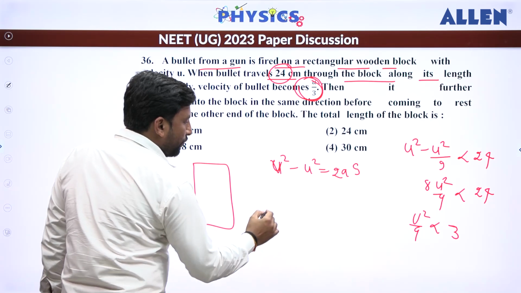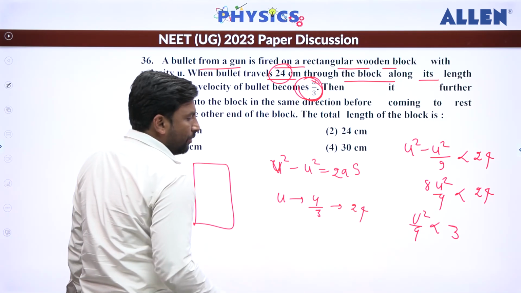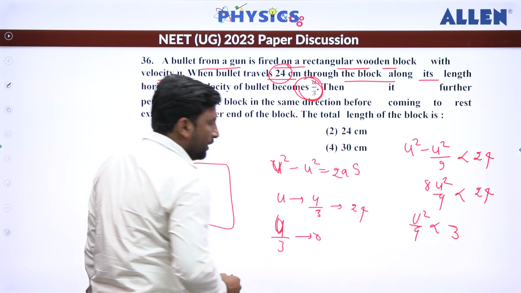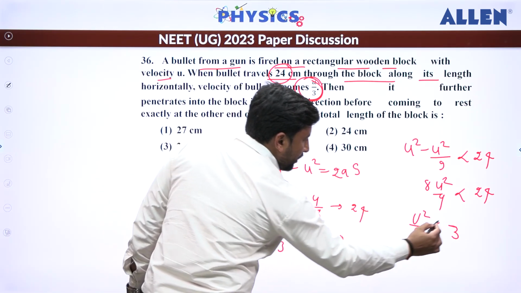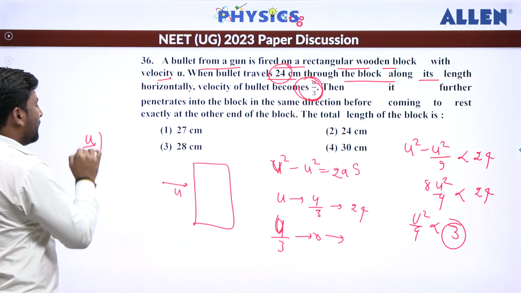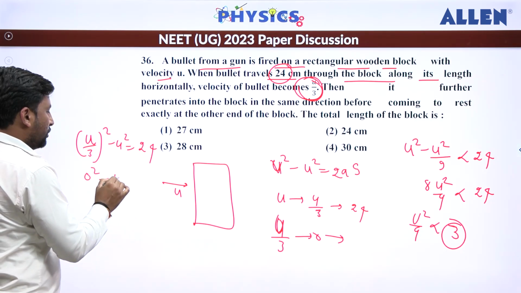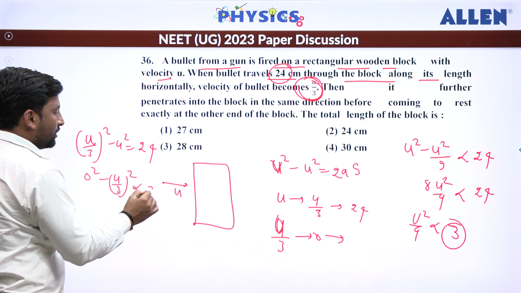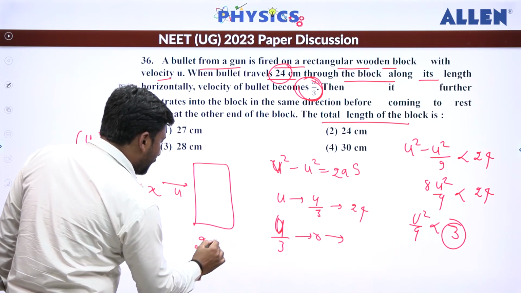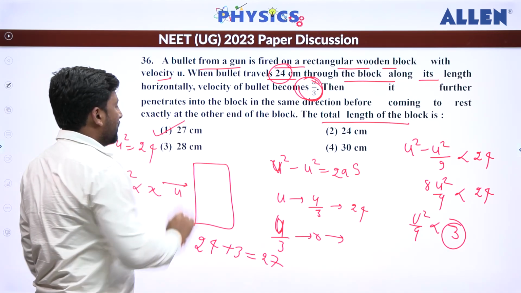We know that from velocity u to u by 3, it travels 24. Now, from u by 3 to 0, it is going to travel 3 centimeter. Because we have written here that u by 3 whole square minus u square is going to be 24, so the next one will be 0 whole square minus u by 3 whole square, which will be, let's suppose, x. If you calculate, you will get x as 3. But they have asked the total distance. So total distance is 24 plus 3, so that becomes 27. So the correct answer is the first one.